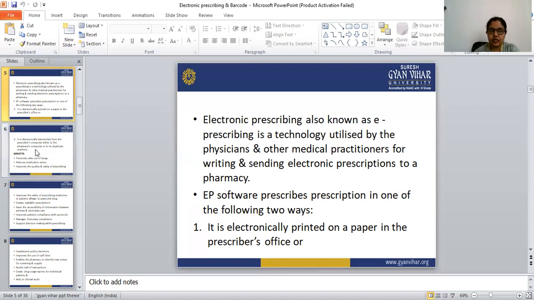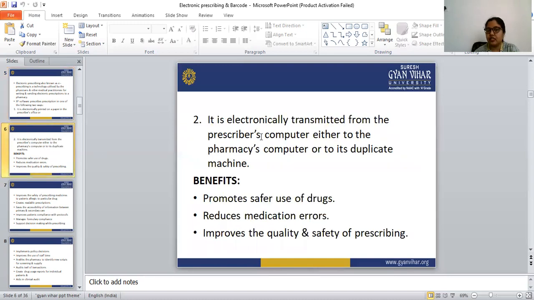The second way is that the prescription is electronically transferred from the prescriber's computer either to the pharmacist's computer or its duplicate machine.